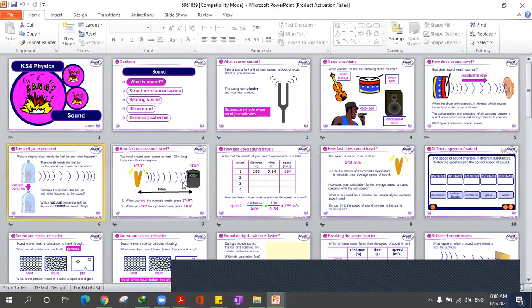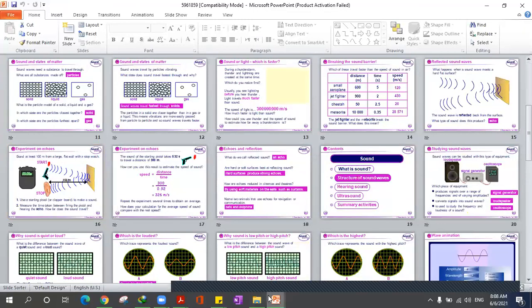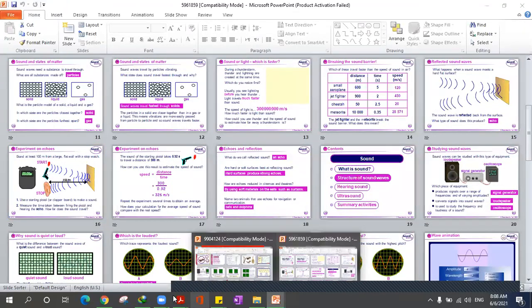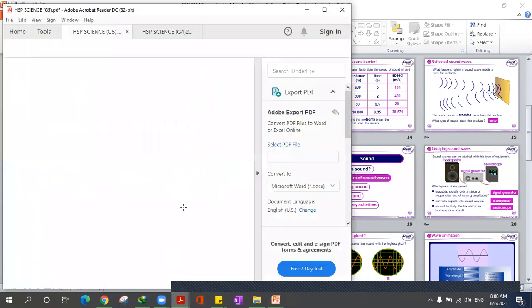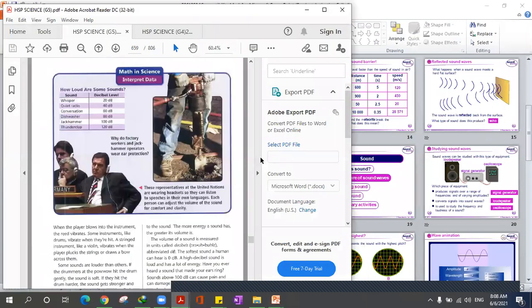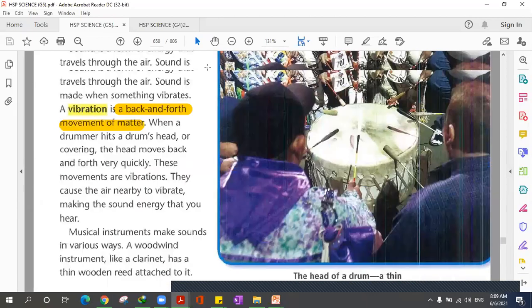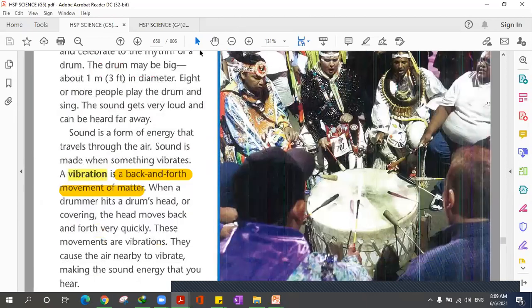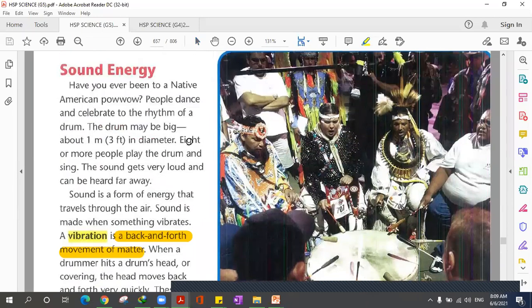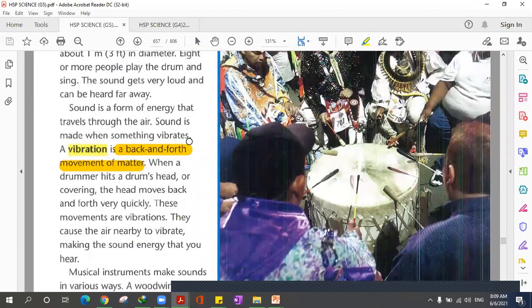Okay, today we're going to continue with sound waves. If you still remember this, let me get to the textbook first. So in your textbook, can you see my screen well? Yes. So in your textbook, you have seen what we mean by sound first.